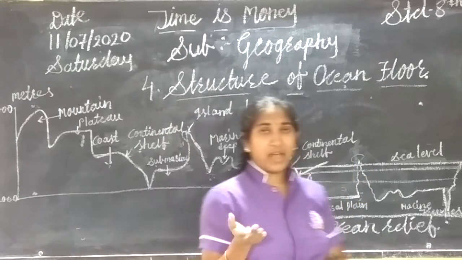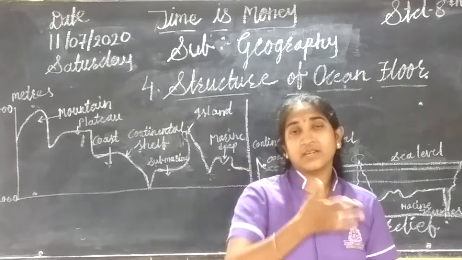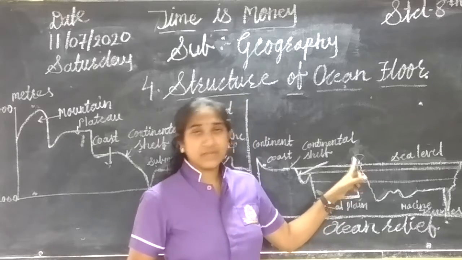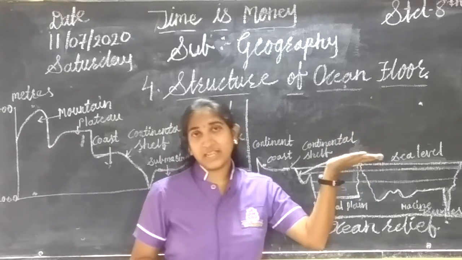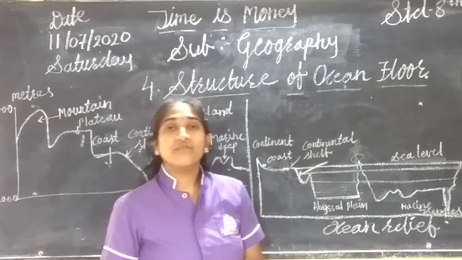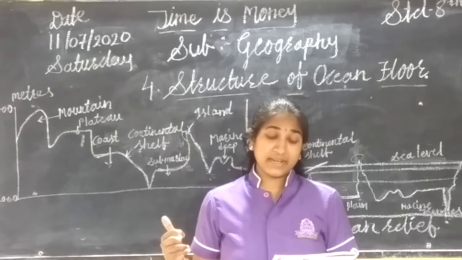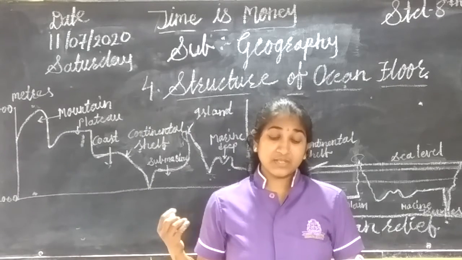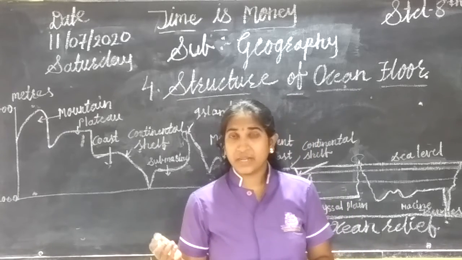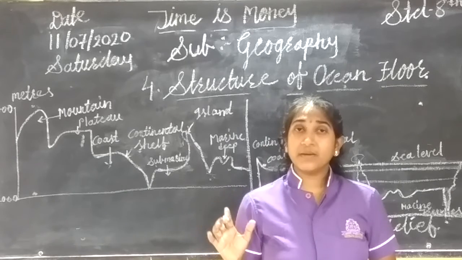Have you seen any island? There is an island, and near it there is water. That means the peak of the mountain is coming out above the sea level and it forms what we call an island. What examples are given for islands? The islands in the Atlantic Ocean, and the Andaman and Nicobar Islands, which are in the Bay of Bengal.